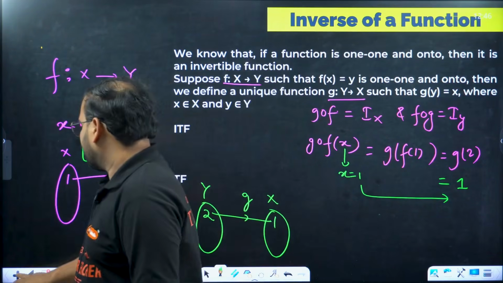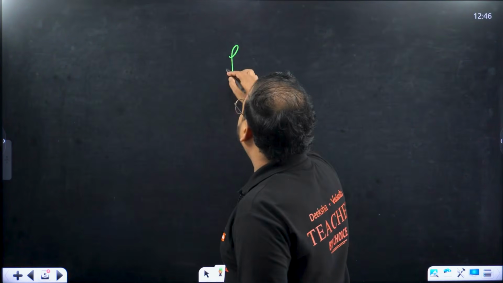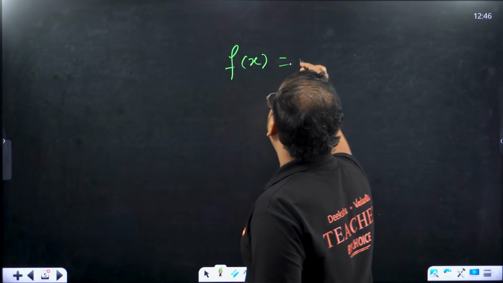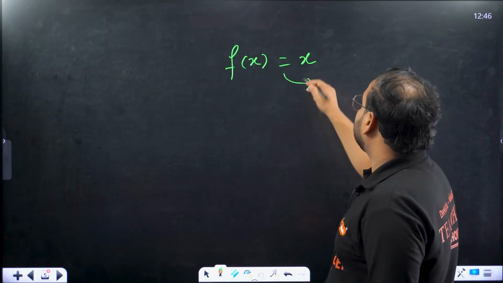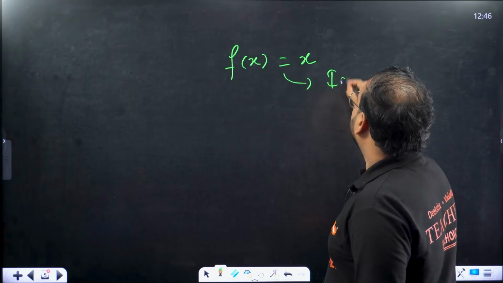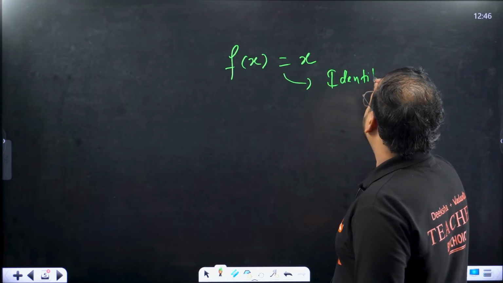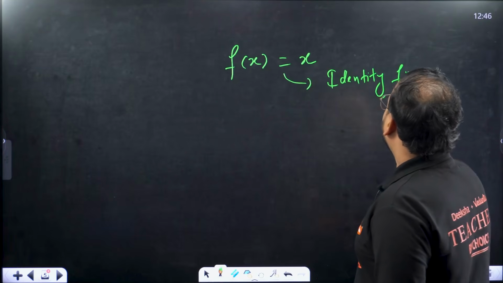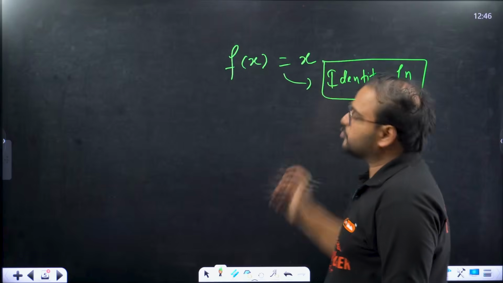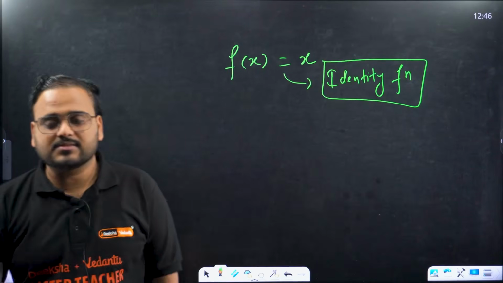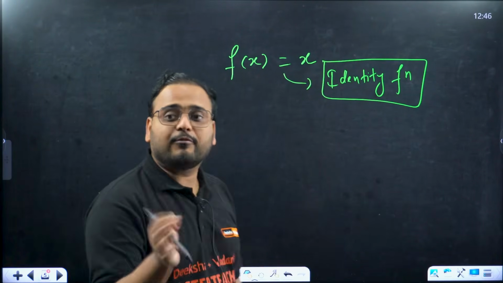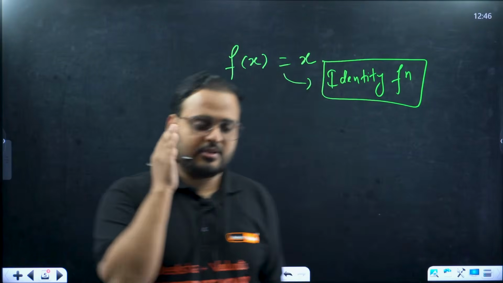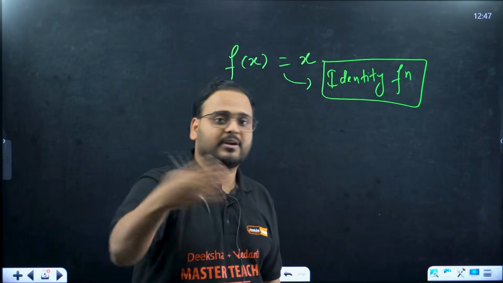Remember? How many of you remember this? If f(x) is equal to x, this is the definition of the identity function. If you're thinking, sir, why are you explaining so much, it is because this concept is important for your board's preparation. You have a unit test coming up and you have to understand this very clearly. This will build your unit test marks and concept for your midterms also.